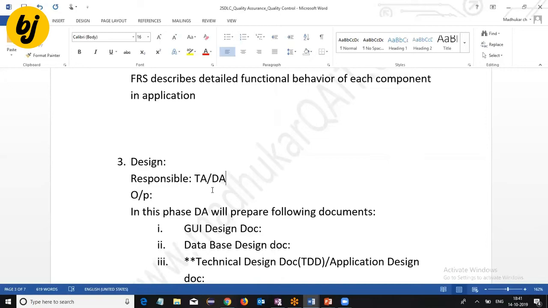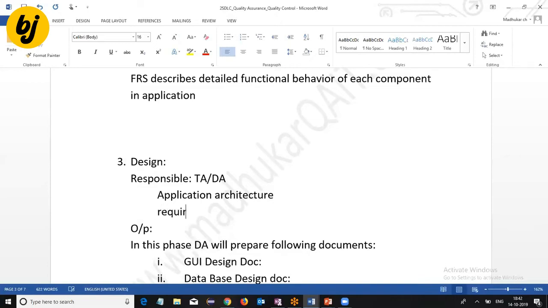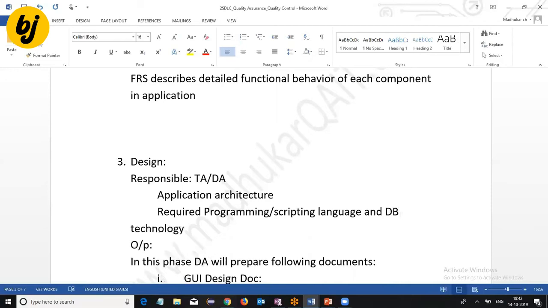And based on the budget and business information, the database technology is also decided. That's the first thing they are going to do. So: application architecture required, programming or scripting language, and database technology to develop the application.